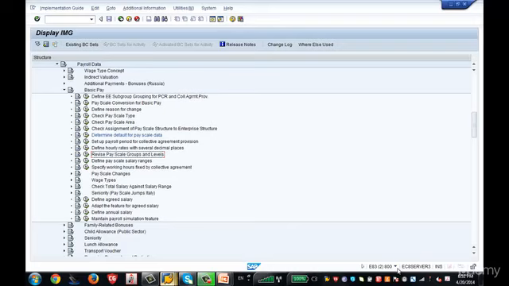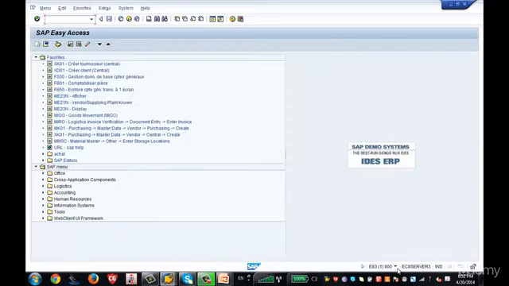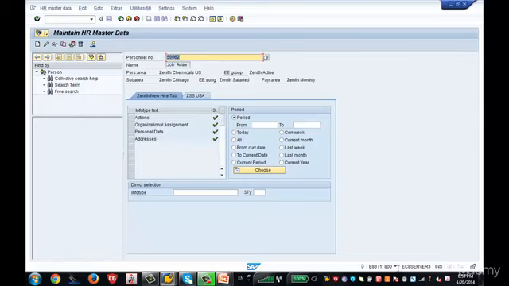But now let us go and see the info type 8. Let us see whether this pay scale type and area is getting defaulted or not. I am putting PA30 here. So after entering PA30 here, let us go to this screen, which is HR master data maintain. I am entering my personal number, whatever the personal number you want to test, you can enter here. Then go and search for your info type, which is info type 8. 8 is nothing but basic pay. See, when I pressed enter, it is showing me the name of the info type.